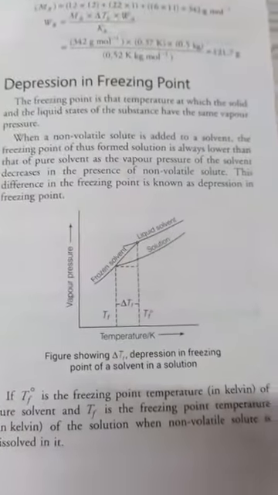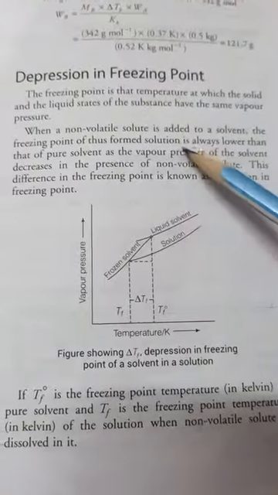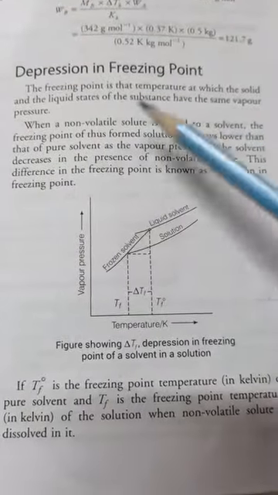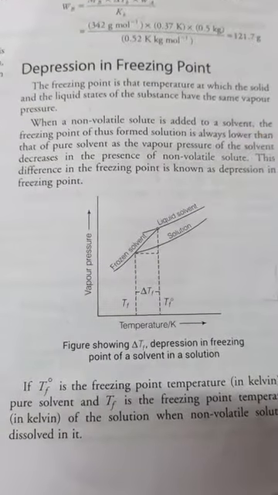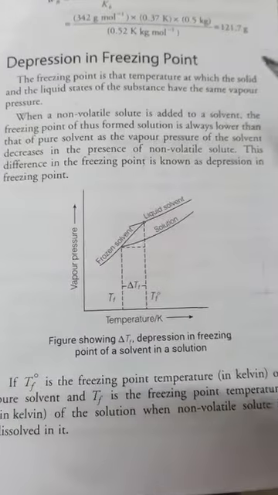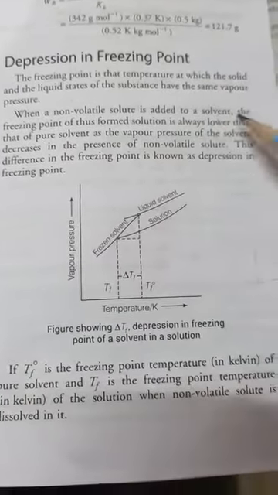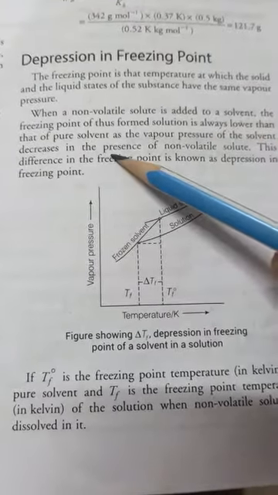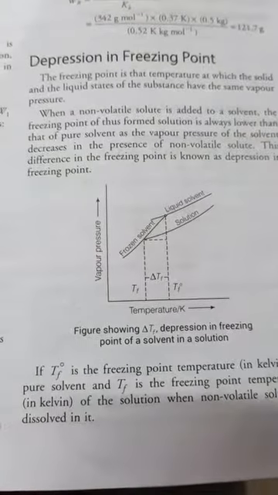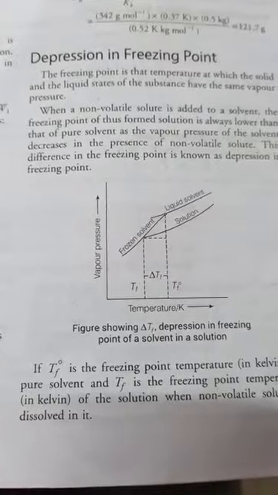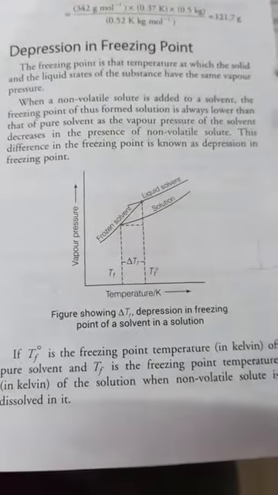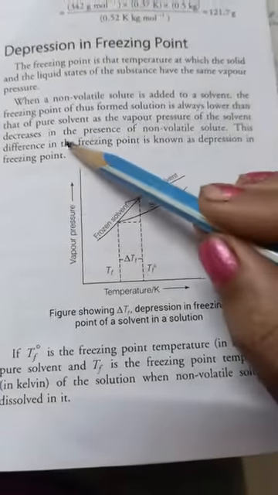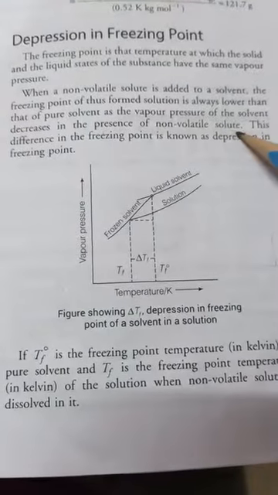So when a non-volatile solute is added to a solvent, the same thing happens as in elevation of boiling point. The freezing point of the solution thus formed is always lower than that of the pure solvent, as the vapor pressure of the solvent decreases in the presence of a non-volatile solute.